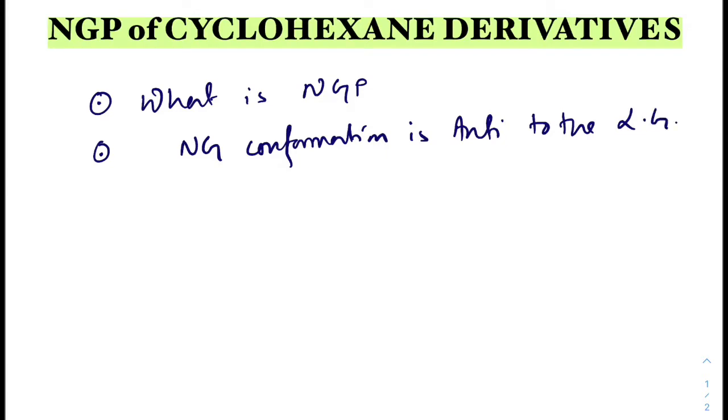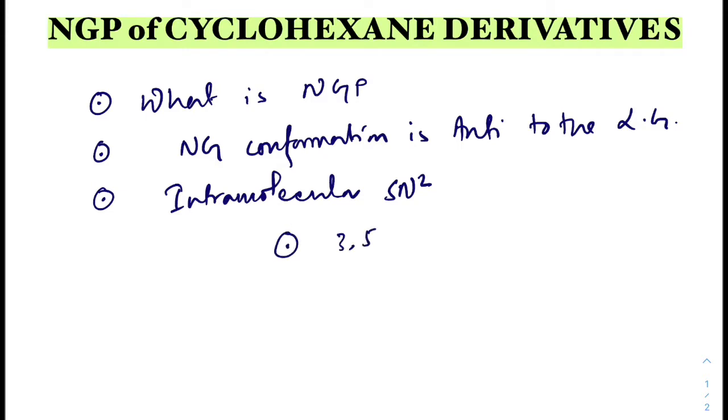So the leaving group and neighboring group have to be anti, and the neighboring group is basically an intramolecular SN2 type reaction. Through an NGP reaction we generally get 3-member, 5-member and 6-member rings, and it is much